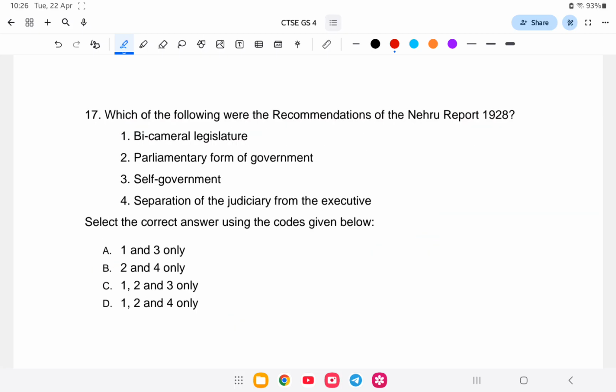Next question. Which of the following are the recommendations of the Nehru Report 1928? The Nehru Report 1928 recommended: number 1, bicameral legislature; parliamentary form of government; self-government, that is dominion status. Number 3 is wrong, and separation of judiciary from executive is correct. That is 1, 2 and 4 is correct. So the answer is option number D, that is 1, 2 and 4.